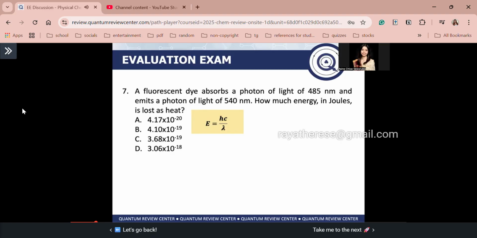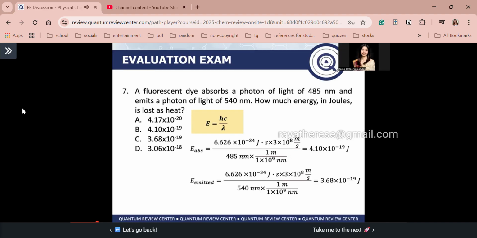Of course, not all of the absorbed energy is emitted. To get the energy lost as heat, it is the energy absorbed minus the energy emitted. Let's get the energy absorbed: h, the Planck's constant, times the speed of light, 3 times 10 to the power 8 meters per second, divided by the wavelength, which is given. The dye absorbs a photon at 485 nanometers, converted to meters. Solving, E absorbed is 4.10 times 10 to the negative 19 joules.